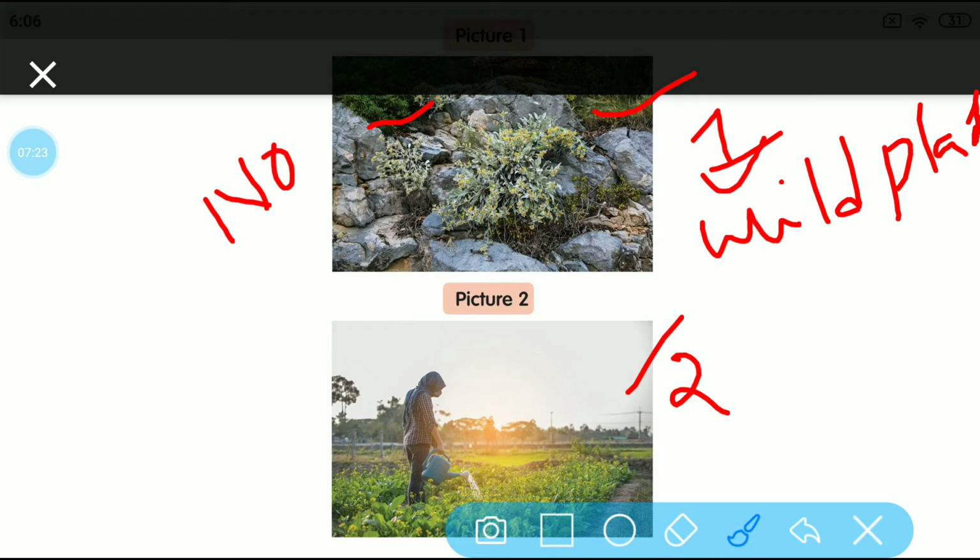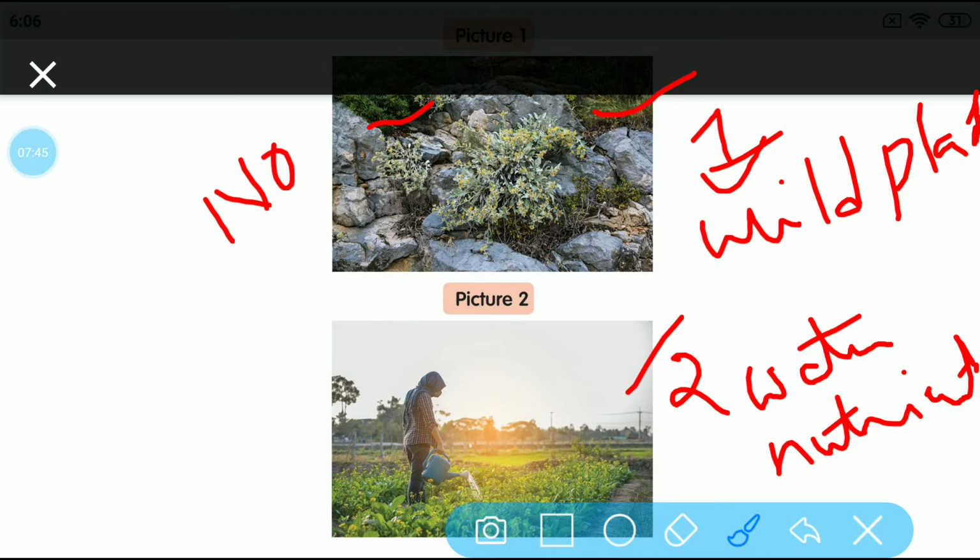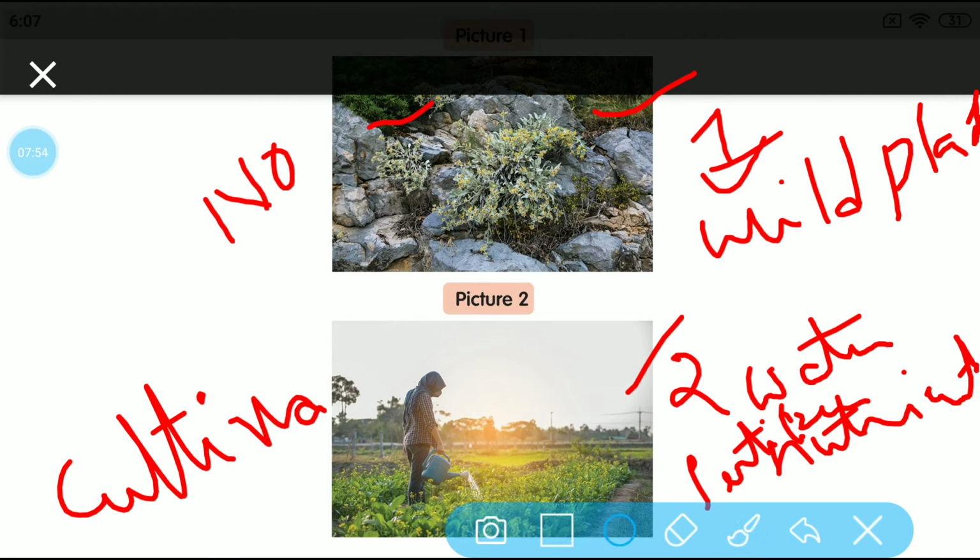That means these plants require proper care. These plants are grown in large quantities under the supervision of humans by supplying water and nutrients. Those nutrients are what we call fertilizers. Such crops we call cultivated crops.